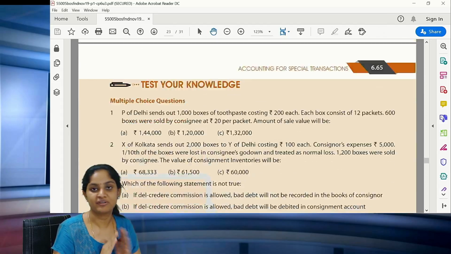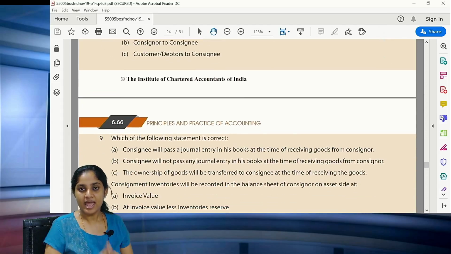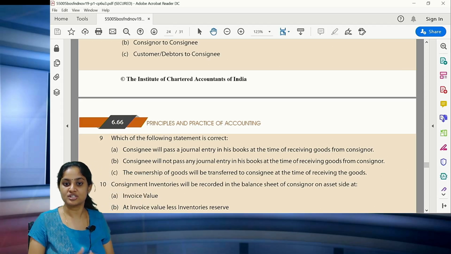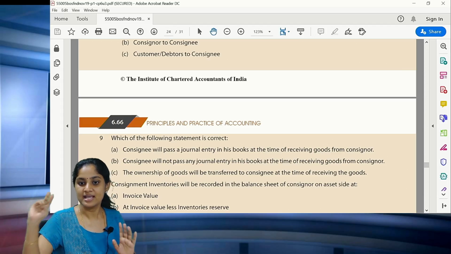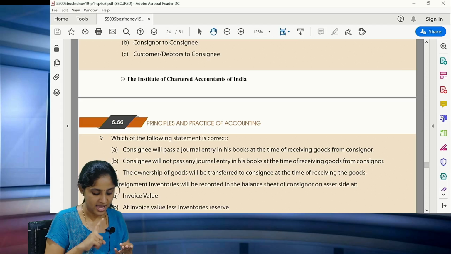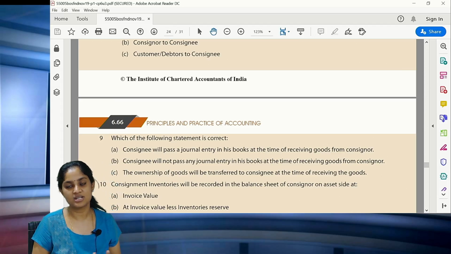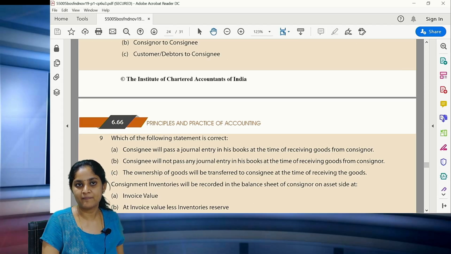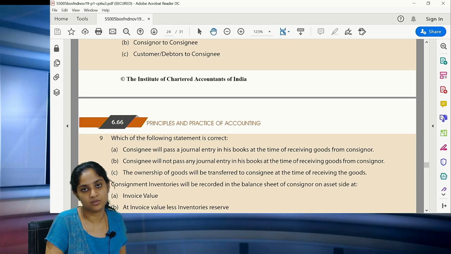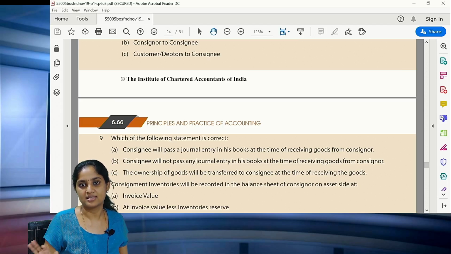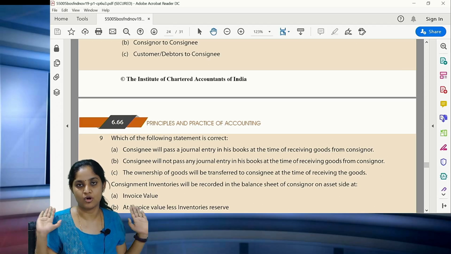So with this we have finally completed the consignment, and this marks the end. Whatever things you have asked me, I have finished explaining it to you. BRS, rectification of errors, inventories, and the last part is consignment. Depreciation, as in the beginning of this session I have told you, I want all of you to try. Apart from this, the others are only theory. You have asked me to do one ledger account in that particular unit. That also you can try. Nothing is very difficult, and this is the maximum. With this we have finished module 1.